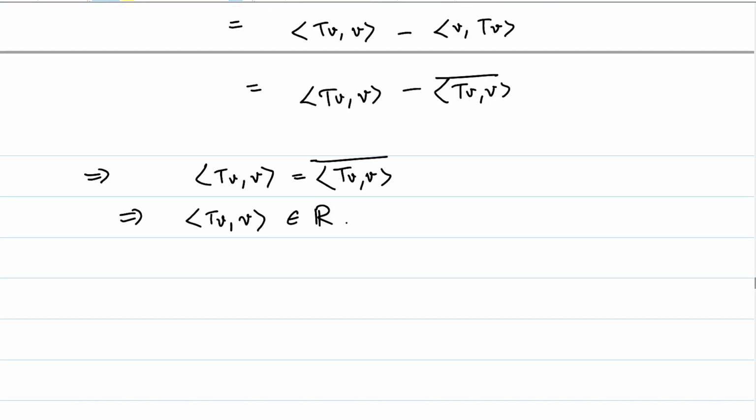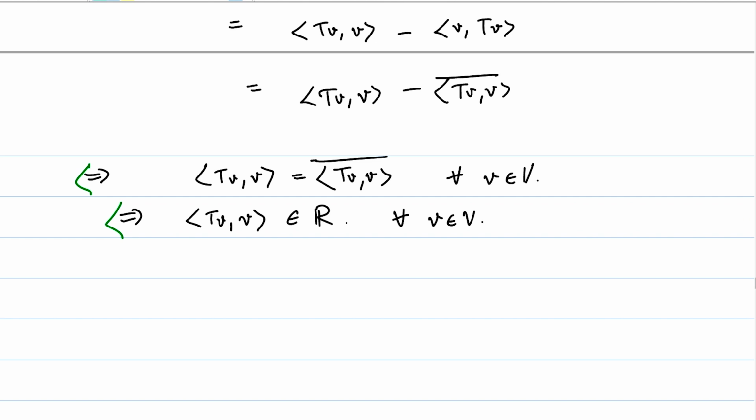What happens if we want to go in the other direction? Suppose the inner product of TV, V is equal to a real number for all V in capital V. Then that would imply that the inner product of TV, V is equal to its conjugate.